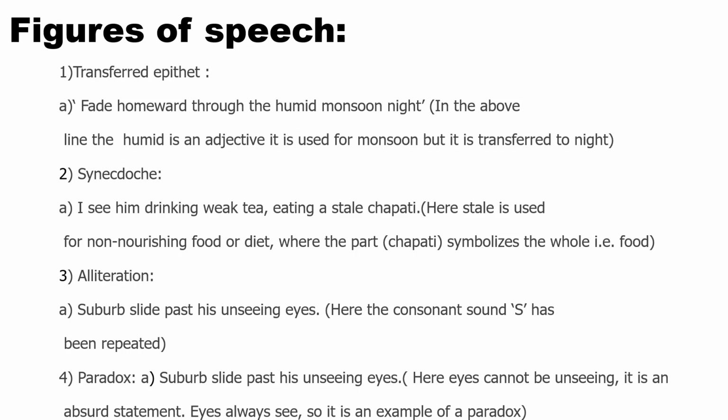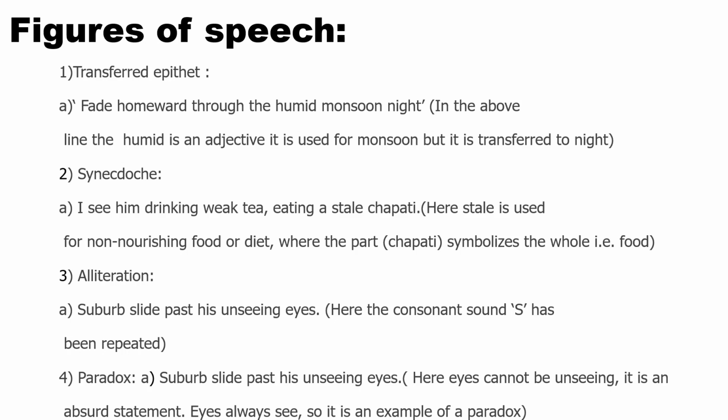The second one is alliteration. "Suburbs slide past his unseeing eyes." Suburbs slide. The sound of 's' has been repeated. Here the consonant sound 's' is there. Though the letter is written as 's', the consonant sound 's' has been repeated. So it is an example of alliteration.